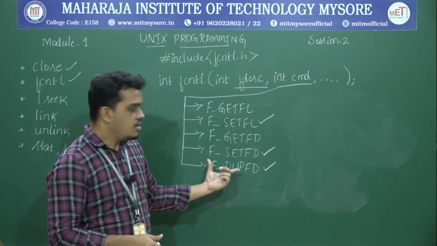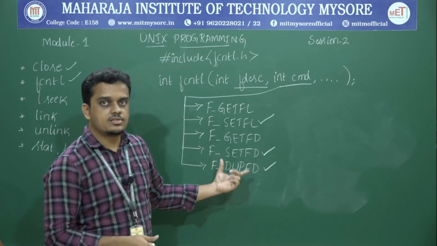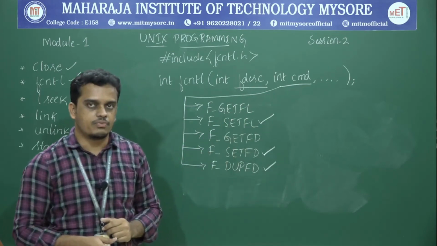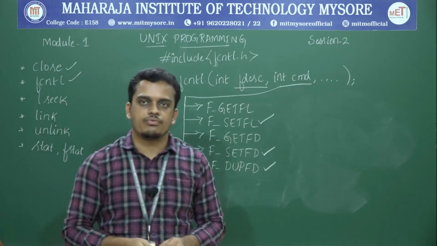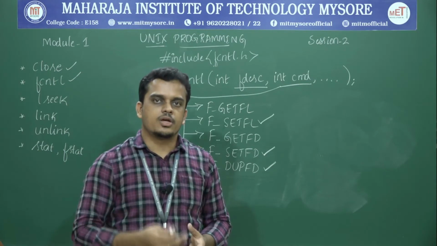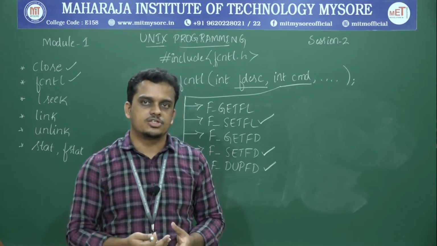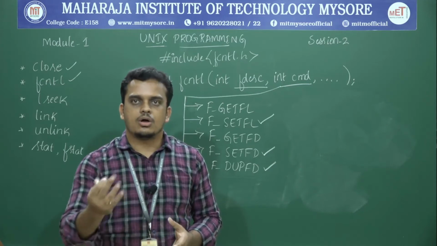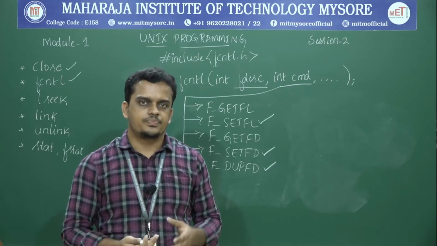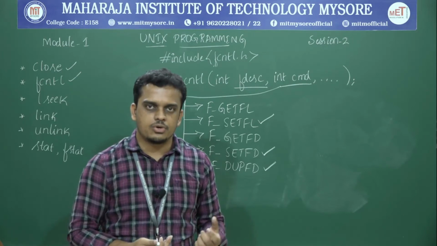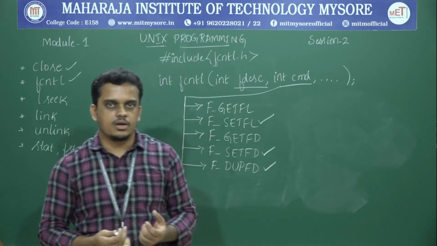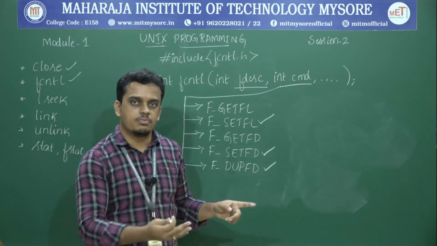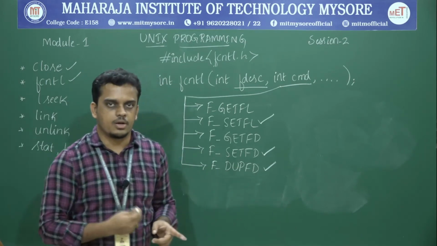And the last value that can be passed as the second argument for this FCNTL API is DUPFD, which stands for duplication of file descriptor. Duplication of file descriptor is very essential for a process if it is trying to perform parallel operations on the same file, whether it is reading from an input source or writing to the output terminal. At that instance, duplicated file descriptors pointing to the same file mean a lot for that process.